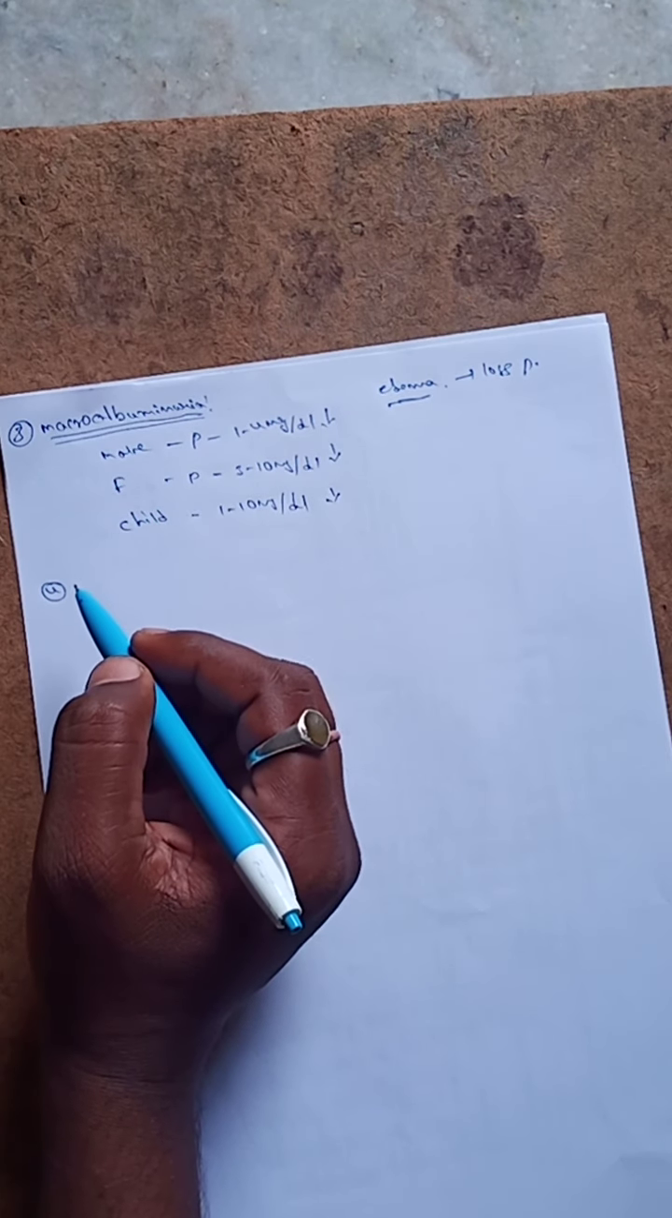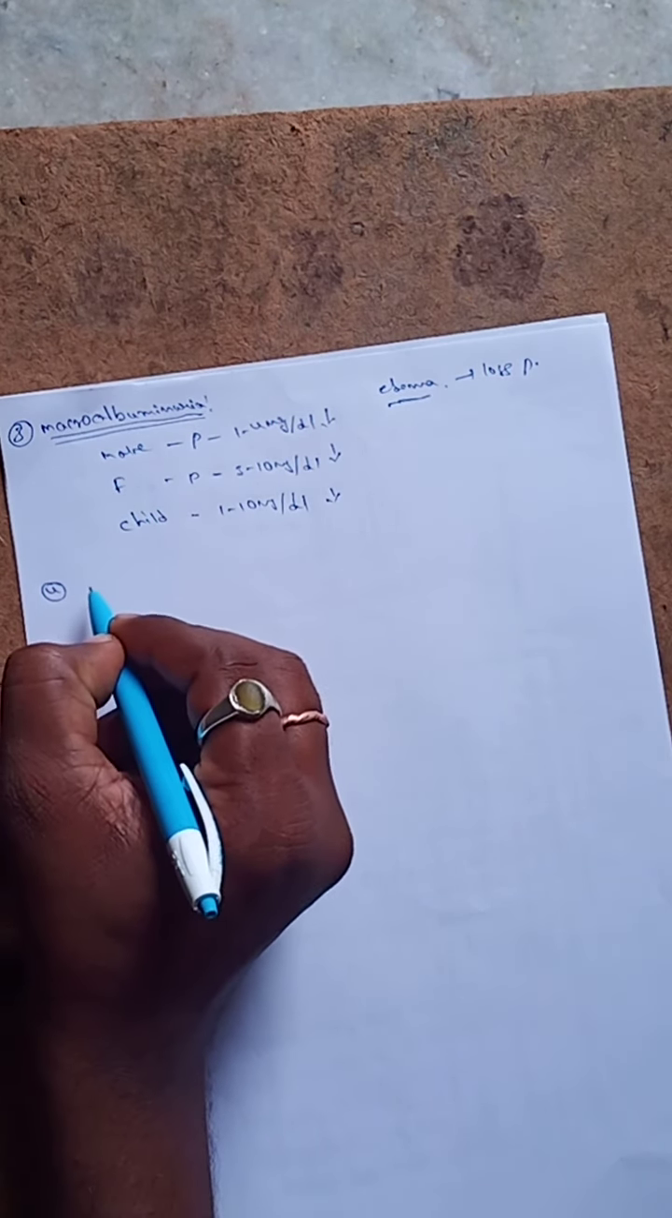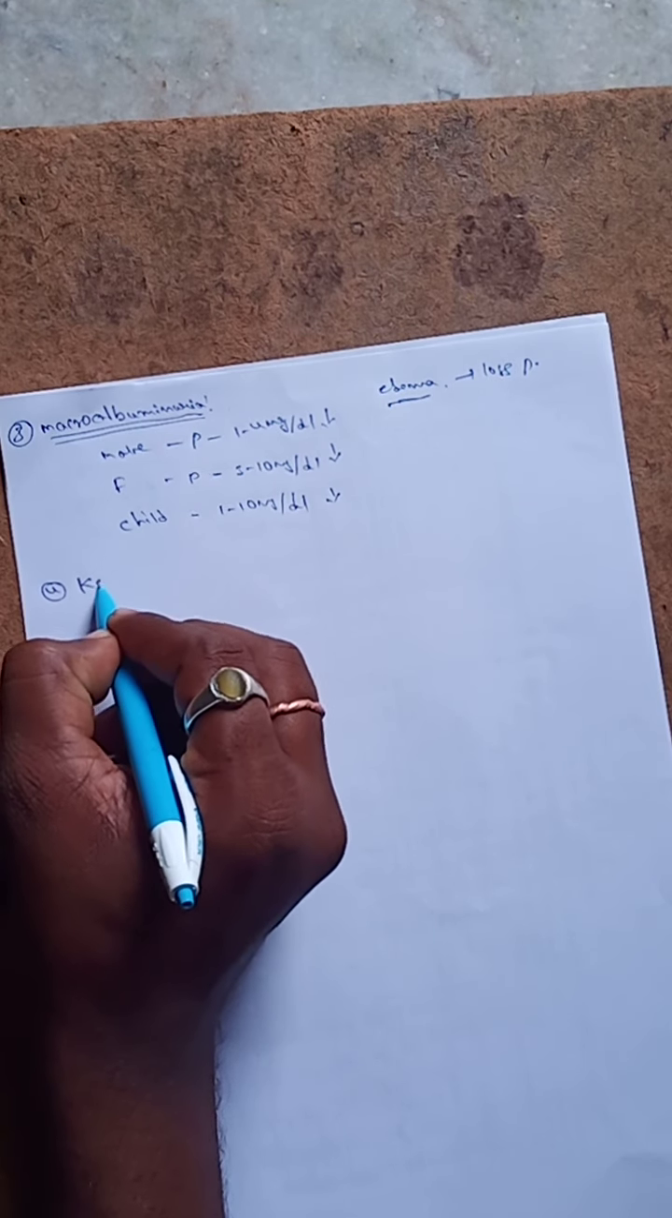And the next one is the fourth one. So what is the fourth one? The fourth one is ketonuria.